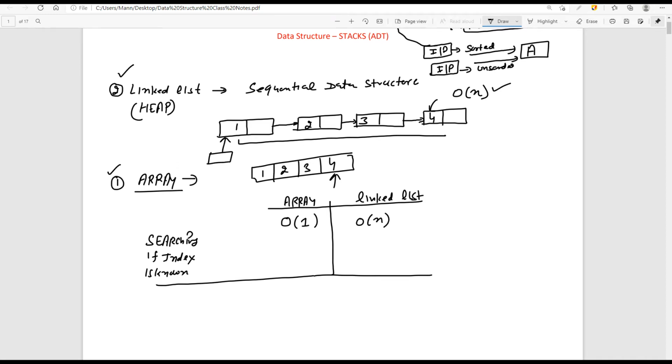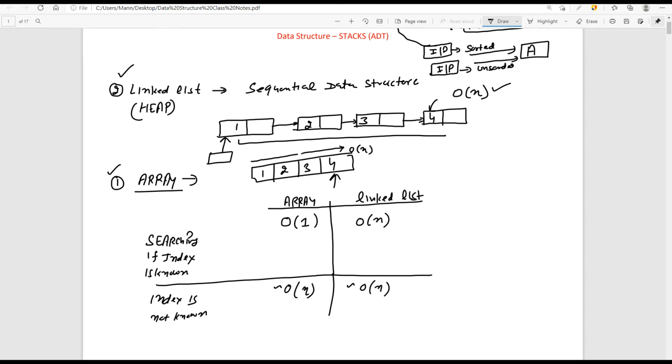But if this particular index is not known, then it will be order n, and it is always order n. Because if I do not know the index for which I need to fetch the element, I need to traverse the whole array. Yes or no?